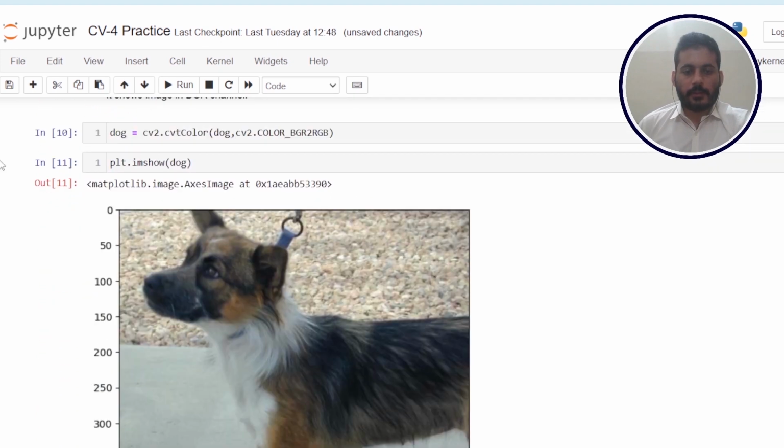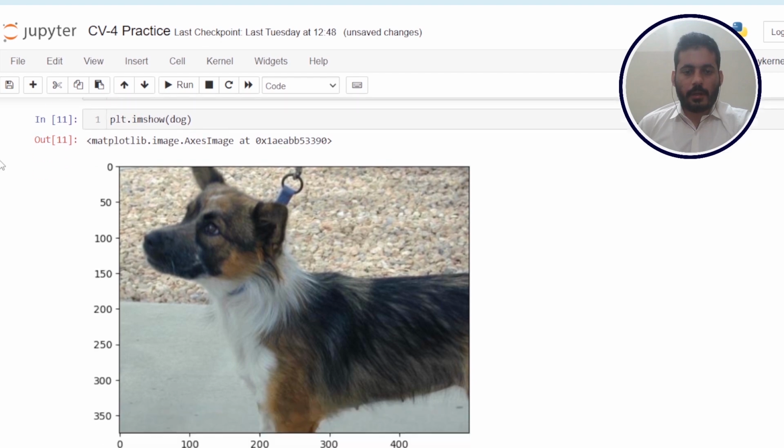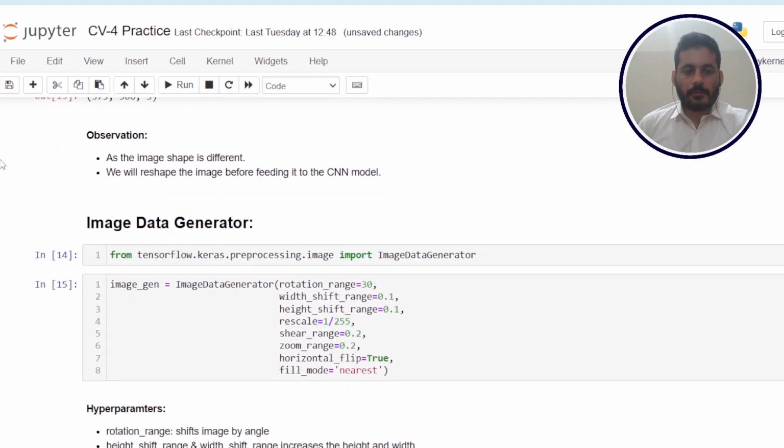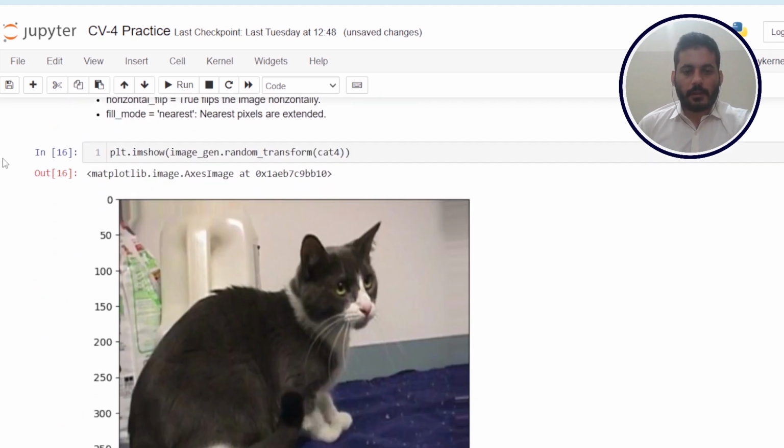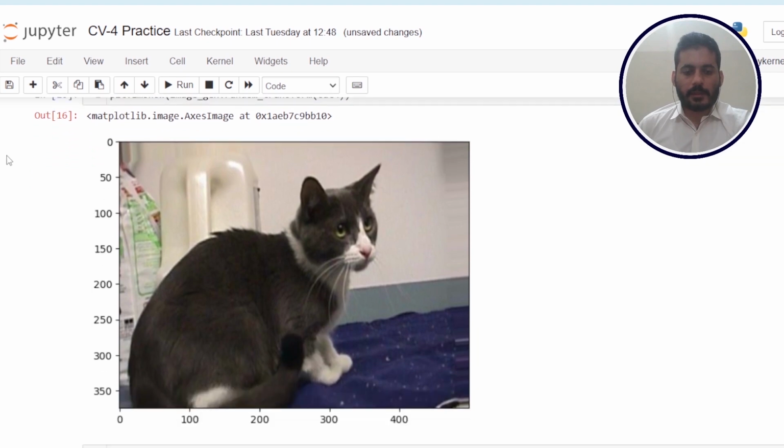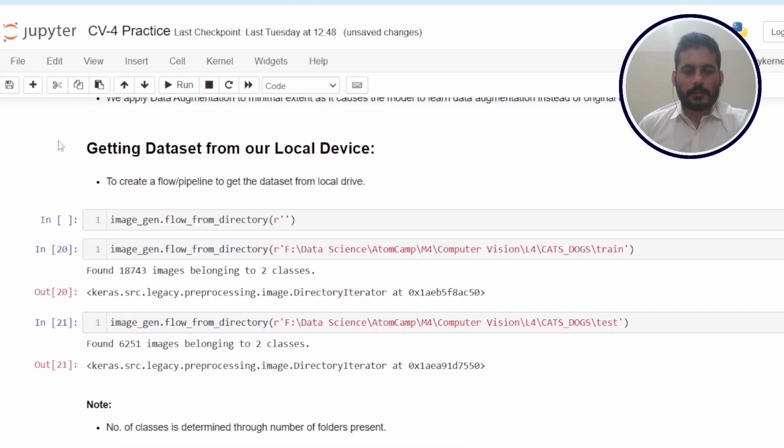We transformed the BGR channel to RGB. Afterwards, we used data augmentation to generate the images, and for this particular task we used ImageDataGenerator. Now we can see that our images have been generated. Afterwards, we set a pipeline for our dataset, as the dataset was large, 120k images.